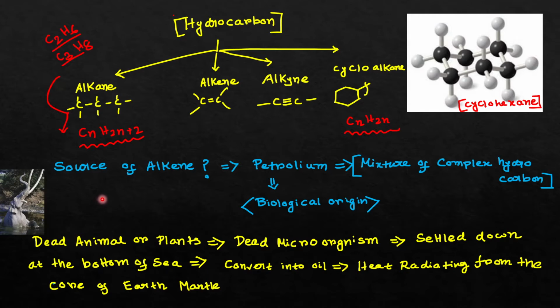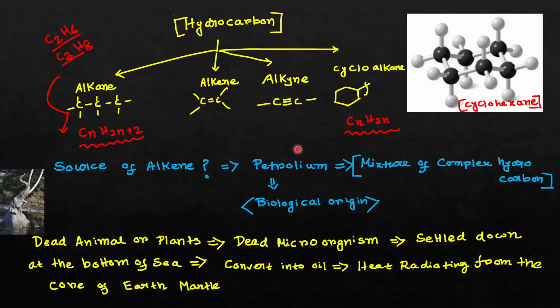After they settled at the bottom of the sea, they remained in that region for millions or billions of years, and they were exposed to heat and radiation coming from the mantle or core of the earth. After being exposed to that heat and radiation, these microorganisms slowly converted into petroleum. Petroleum is nothing but a mixture of, you can say, 20 to 25 complex hydrocarbons.